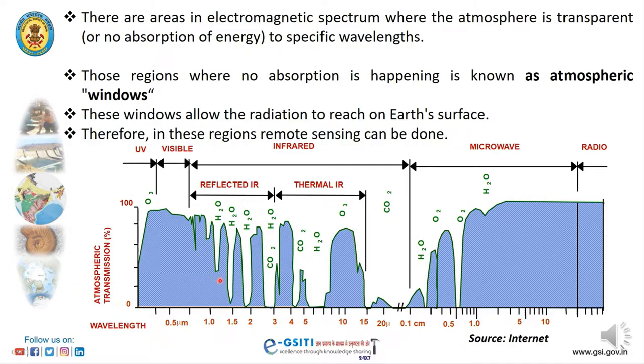Here we can see the entire wavelength spectrum, and the blue colored regions are where remote sensing can be done. Whereas in these other regions, all the energy is absorbed by atmospheric gases like ozone, water vapor, carbon dioxide, etc. So these regions are opaque, where remote sensing cannot be done.